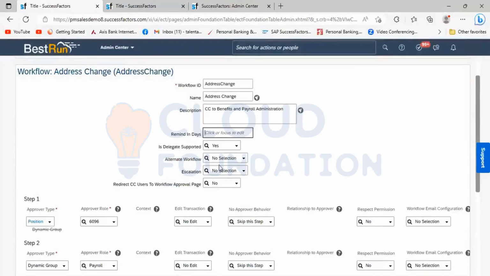To have more clarity, let us take an example where we have an employee, and the employee's job information has two records. One record is from 1st January 2023 to 31st December 2023.